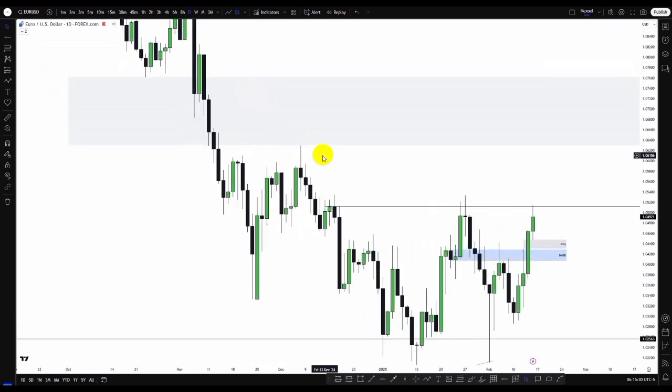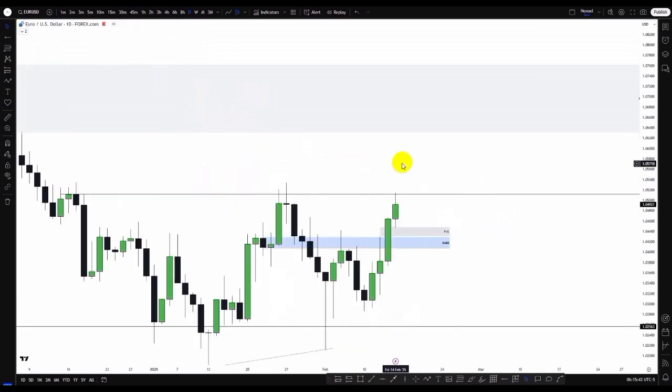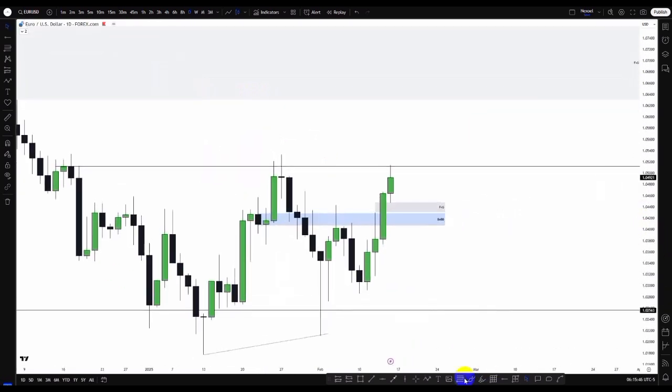Within the monthly fair value gap, we can see also in the daily time frame, we have this fair value gap, which also in the weekly time frame, we have fair value gap. And now we have this up close candle before this bearish movement to the downside. So clearly what I'll be expecting to see in the Euro USD is the possibility of price giving us the bearish movement to mitigate this bullish fair value gap.